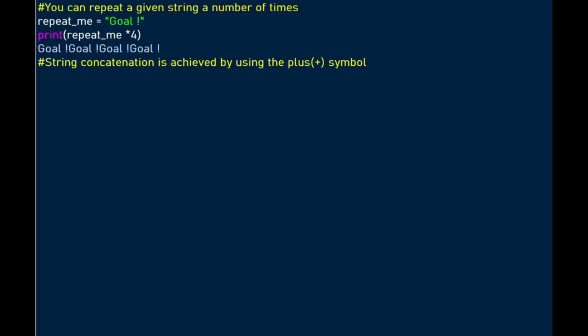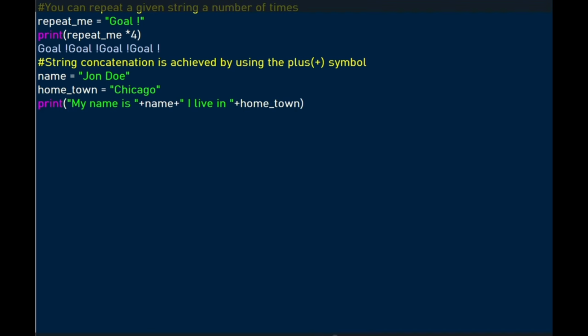You can also use the concatenation feature to concatenate strings. The plus symbol is used to concatenate strings. This is how you can achieve that. So we declare a string called name and another string called hometown. To concatenate these strings, we use the print function.